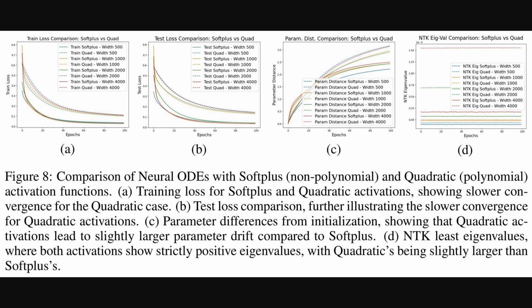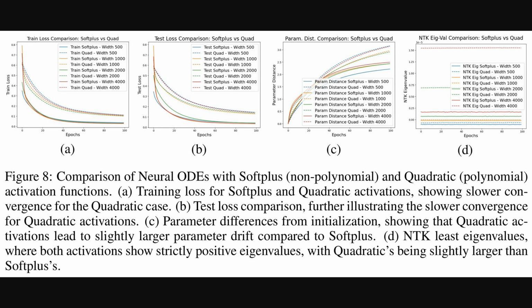Alright, now, Figure 8 shifts focus from smoothness to nonlinearity. It compares the non-polynomial softplus activation against a polynomial quadratic one. Plots A and B clearly show that the quadratic activation leads to slower convergence on both training and testing loss across different network widths. Plot C indicates slightly larger parameter drift with the quadratic function. Interestingly, Plot D shows both have positive NTK eigenvalues, but the non-polynomial softplus still performs better overall, highlighting the